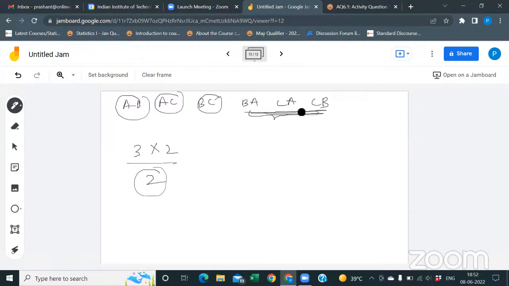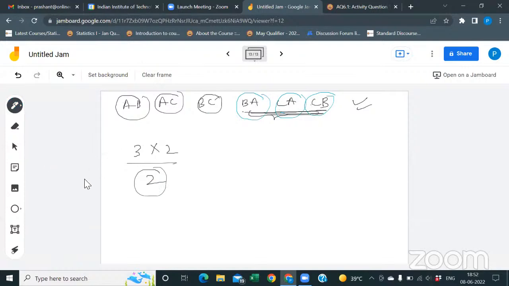For the three teams, initially, how many possible pairs are there? 6, right? Basically, we took the number of permutations which are possible and divided by 2 because half are already repeating. Right, because AB is playing or BA is playing is the same. AC or CA is the same. BC is the same as CB, right? That's why we are dividing by 2. Clear, sir.